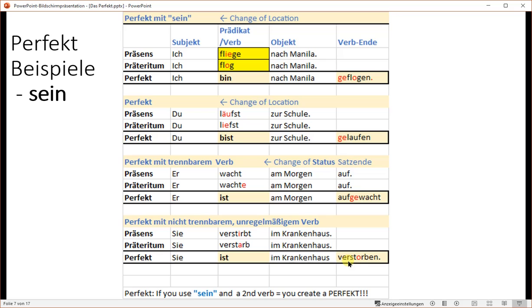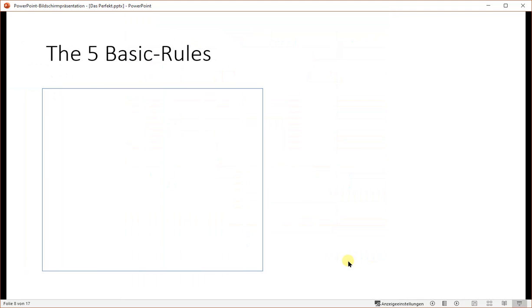Same here. If you use sein and the second verb, you create a Perfekt. Vice versa, if you do not use sein or haben together with the second verb, you will not have a Perfekt. The 5 basic rules.